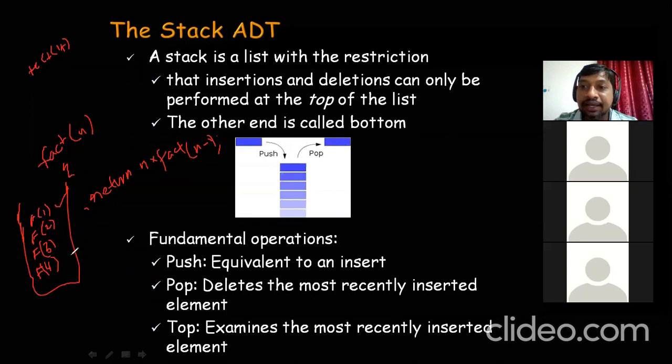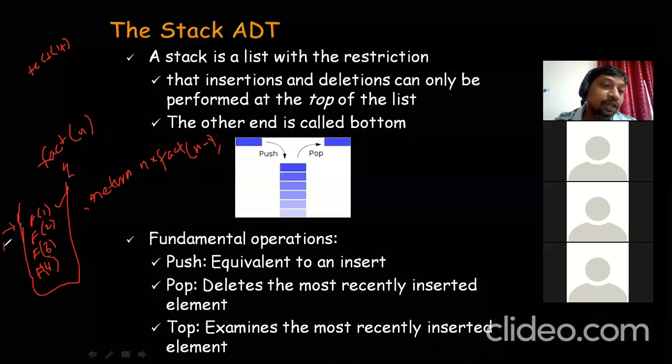If you observe the stack contents, f of 1 is the exposed one, that means the top one. Only the top one will be performed first. If you want to delete any element from the stack, only the top element will be deleted first. That is why it is LIFO, last in, first out.